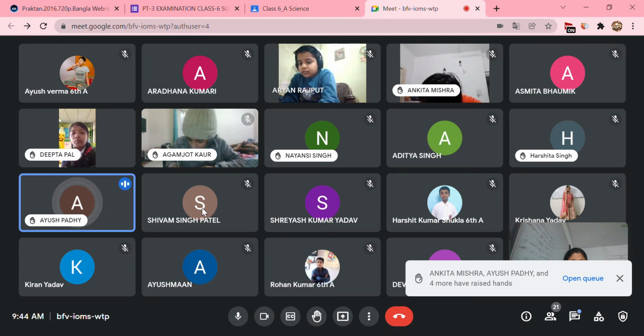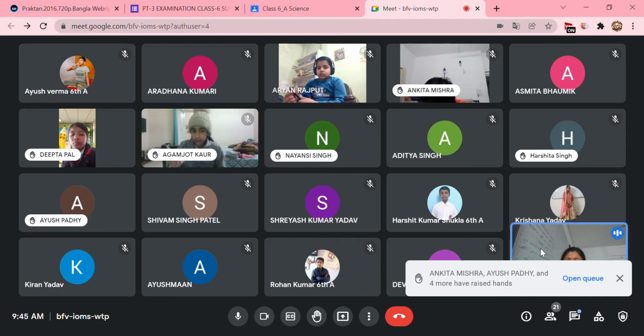Ma'am, earthworms have groups of bristles on each segment of the body that move in and out to grip surfaces as they stretch and contract their muscles to push themselves forward or backward. Okay, so then you will mention the two types of muscles. One is circular muscle and the other one is longitudinal muscle.